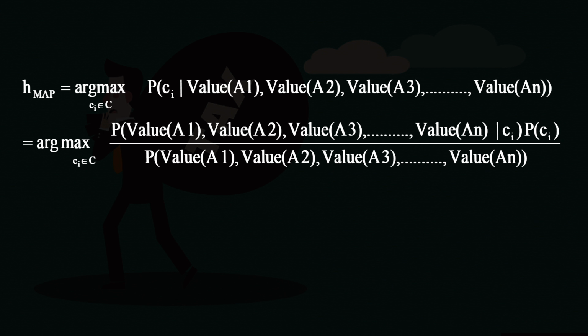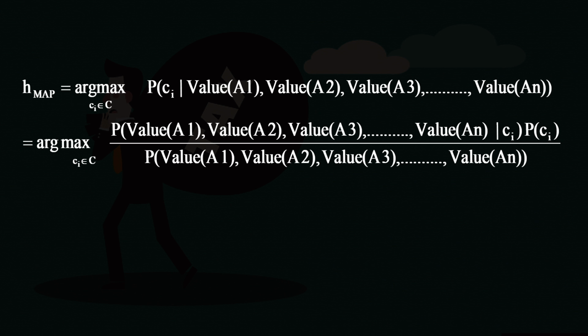So, now what am I going to do? Once again, I am going to use this new expression where I have expanded the data record, and rewrite the same equation. I apply the Bayes theorem, and with its help this same expression can be written as shown in the second line: probability of the data instance having the attribute values A 1 x and A 2 x and A 3 x and so on up to A n x, given class C I, into probability of C I, divided by the probability of the data instance.